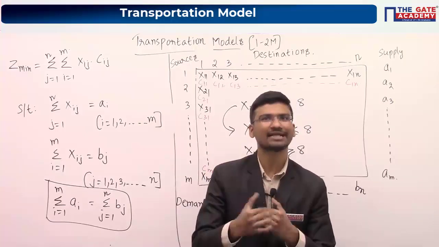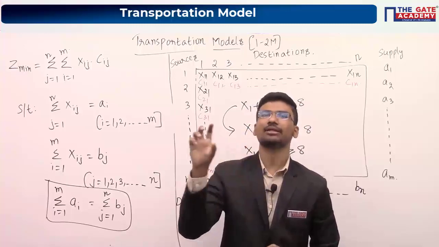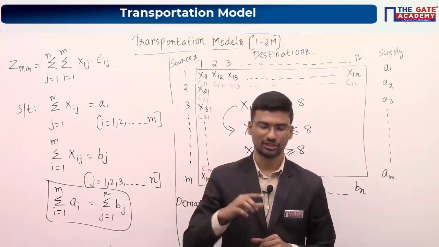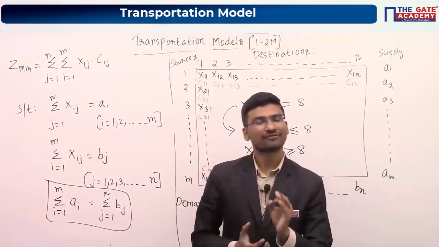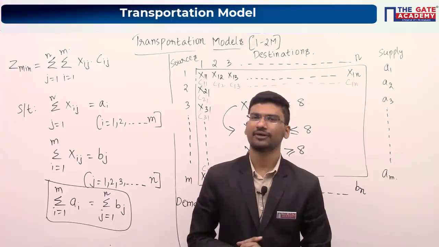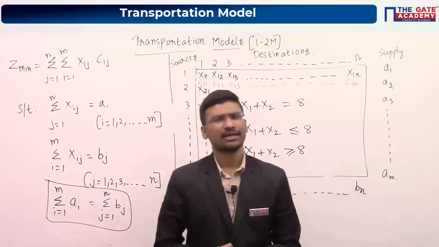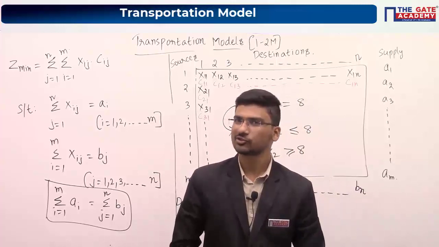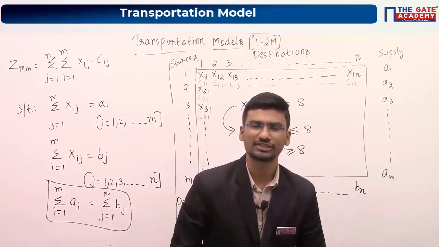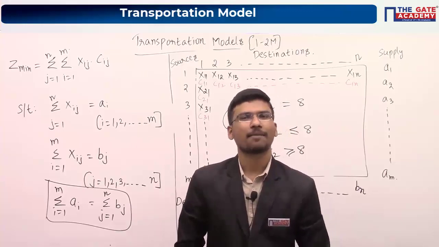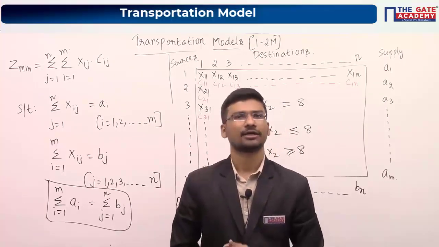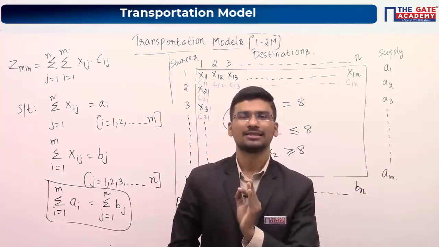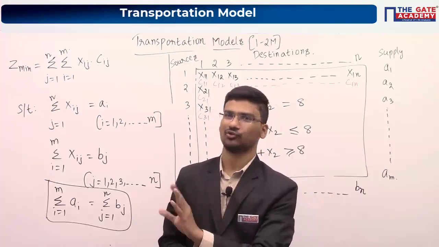Second type of solution, basic feasible solution. Write down: if a feasible solution contains m plus n minus 1 allocations, then it is known as a basic feasible solution.